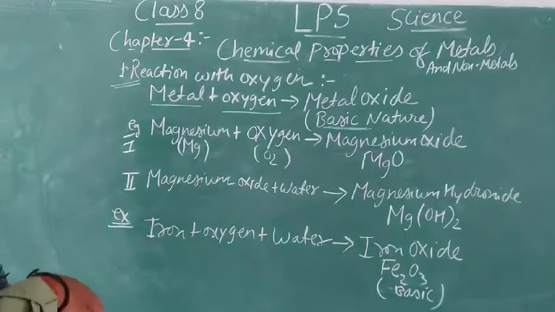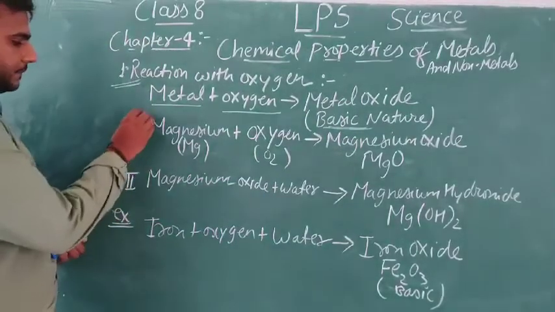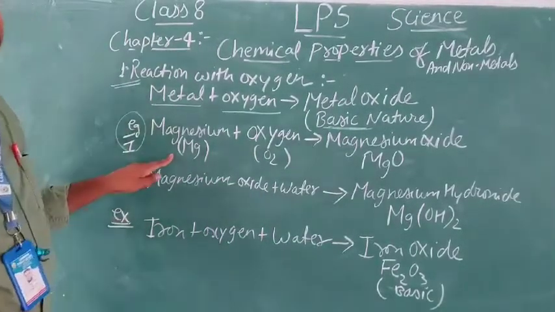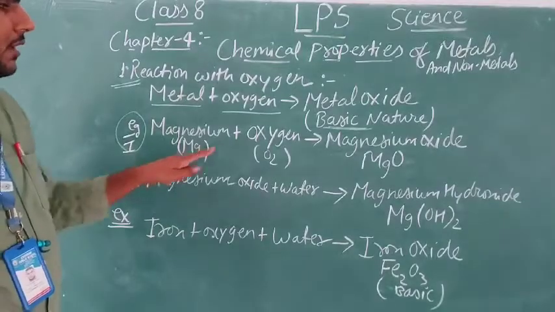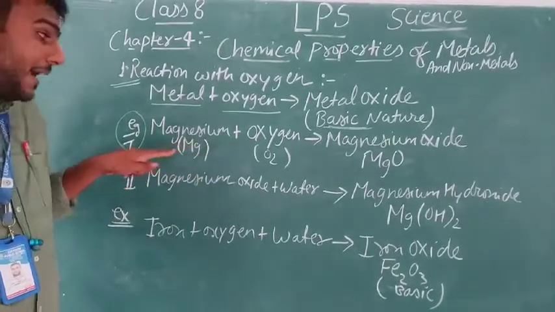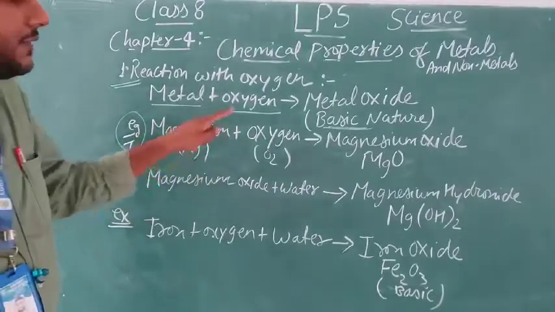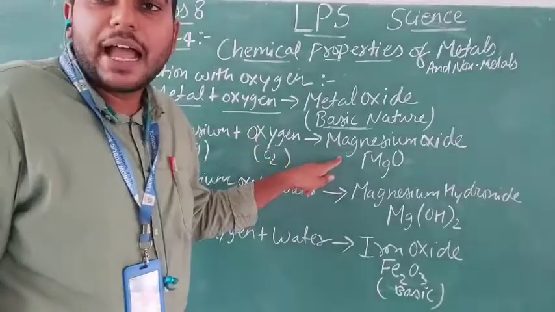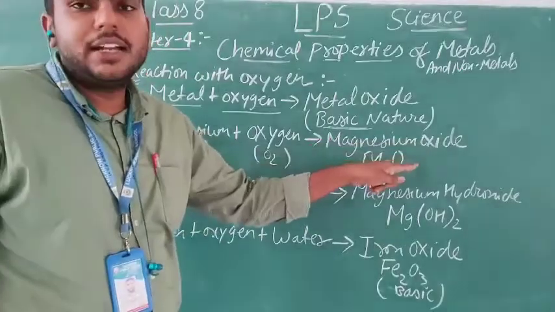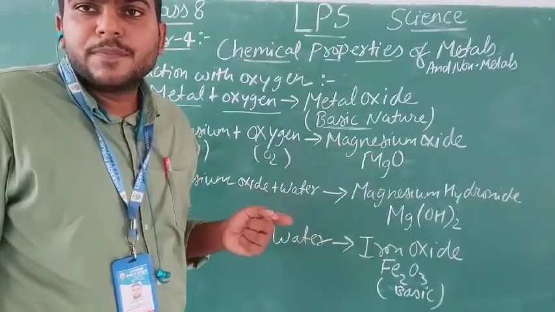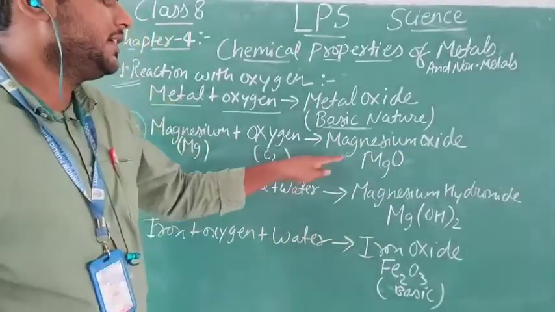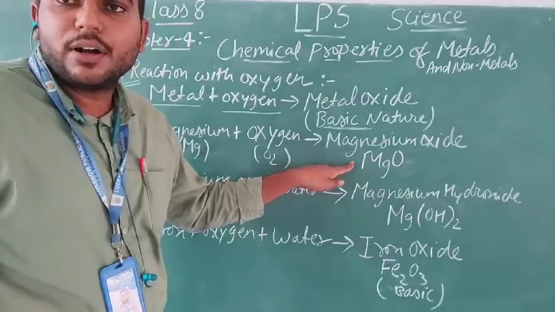For example, magnesium, that is Mg, a metal, reacts with oxygen and forms magnesium oxide.